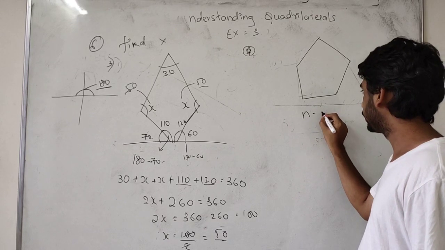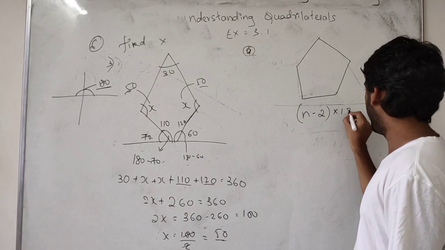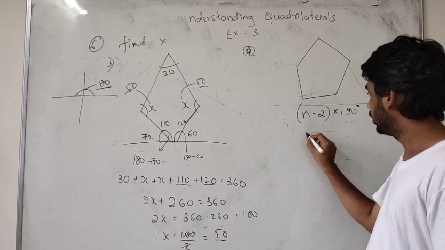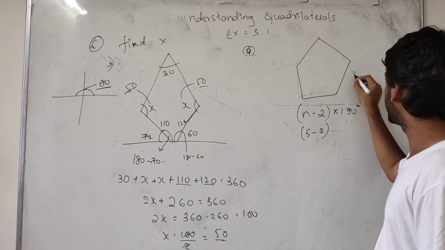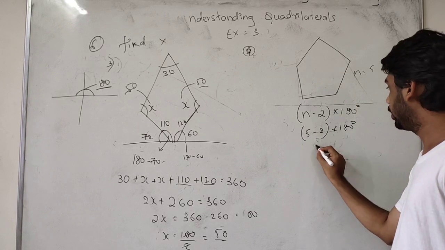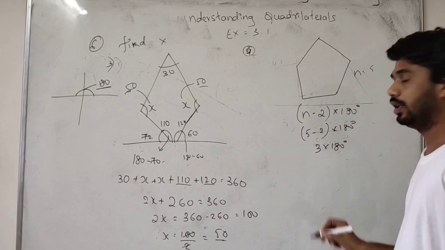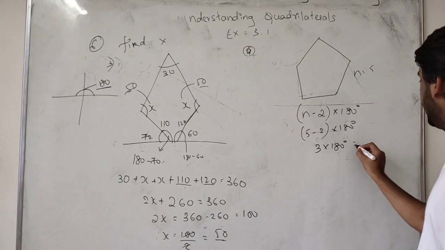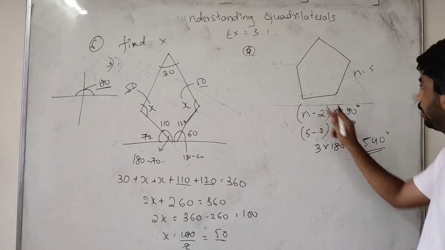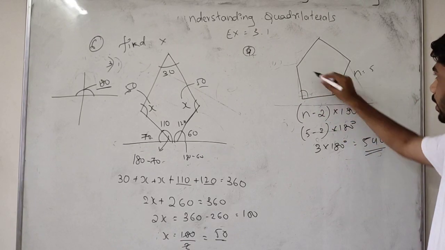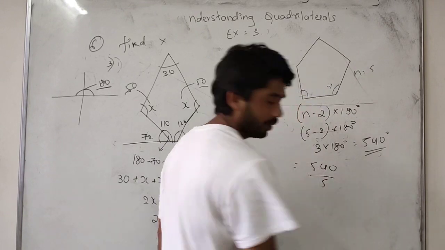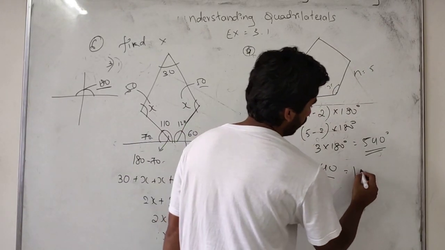n minus 2 into 180. Okay, students. Now n means the number of sides, n is equal to 5. So 5 minus 2 is 3, into 180 degree. 18 3s are 54, so we will be getting 540 degree. For each angle, how much x will be, you must divide it by 5. 540 divided by 5, so we will be getting 108.